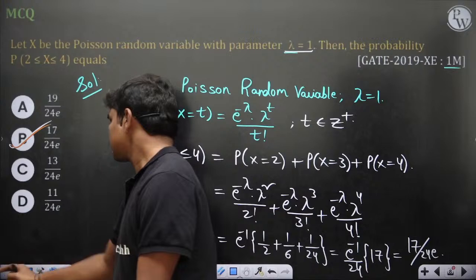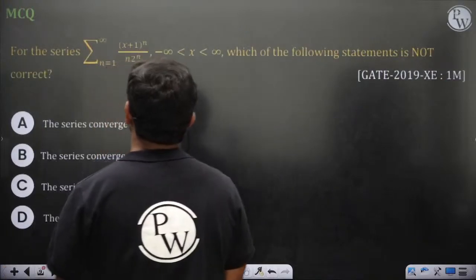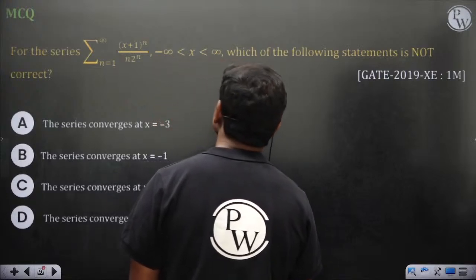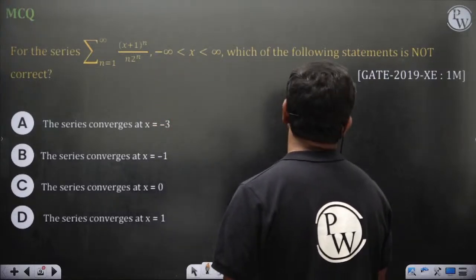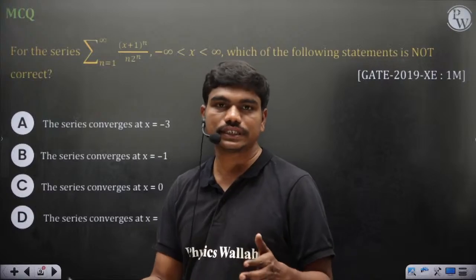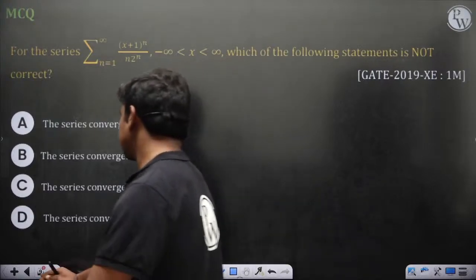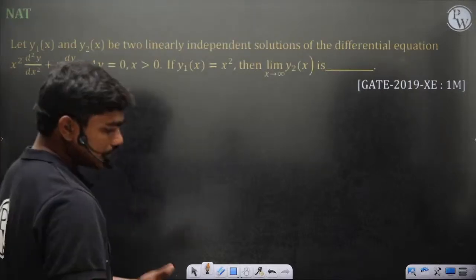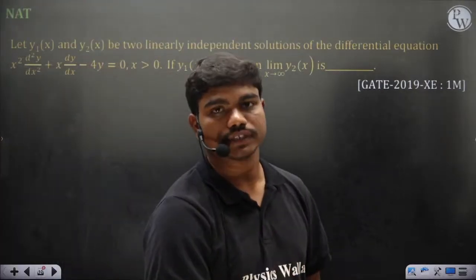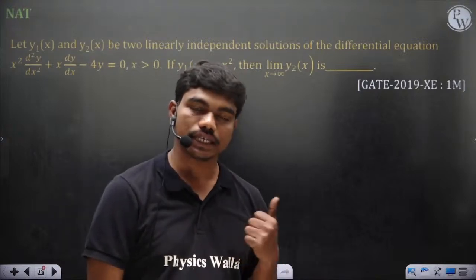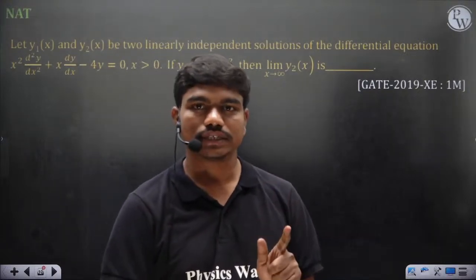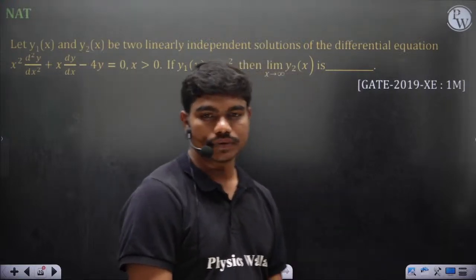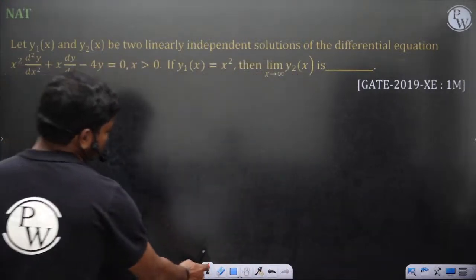Okay, so then let's see, for the series sigma n equal to 1 to infinity, x plus 1 whole power n by n into 2 power n, minus infinity less than x less than... we'll do one thing, I'll push this sequence and series towards the last. We'll stop this question for now and move forward to the other questions, because at the end I want to take some questions of partial differential equations and sequence and series. In sequence and series I want to teach you the integral test, then Cauchy's root test, and also D'Alembert's ratio test. So we'll do that. For now let's solve this.